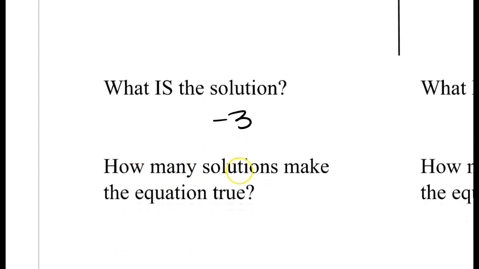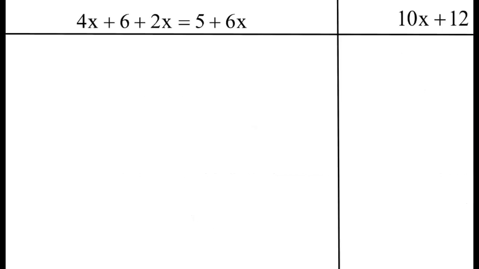So the answer is only one of them. This is a situation where you only have one solution. Anytime you're solving an equation and you just get x equals a number, you have one solution, one thing that will work.